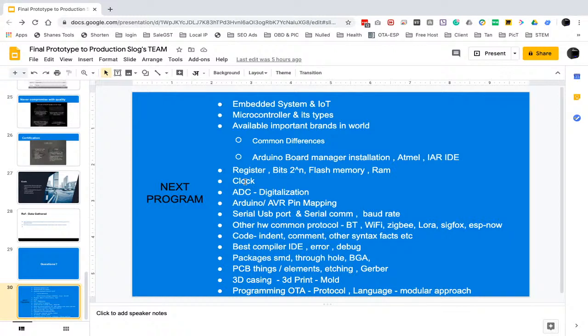These things we will explain in depth, and the packages of the PCB we will go into in depth, and then the final thing, PCB 3D casing. We will also talk about 3D printing for making a 3D casing, and then we will go to programming, OTA programming, which is basically over-the-air programming. We will talk about all these things in the next slide.